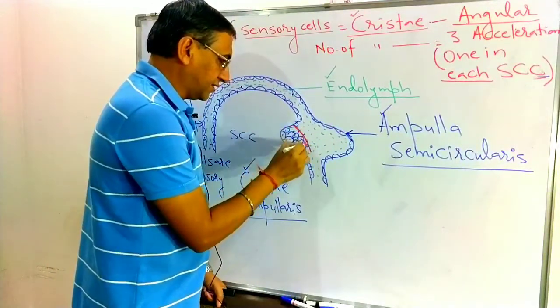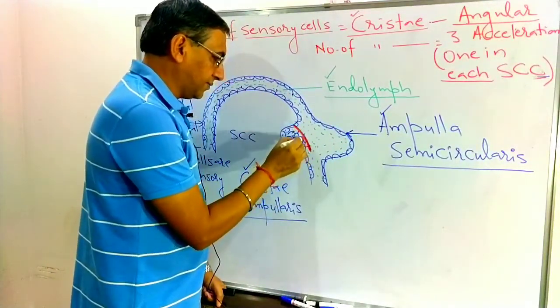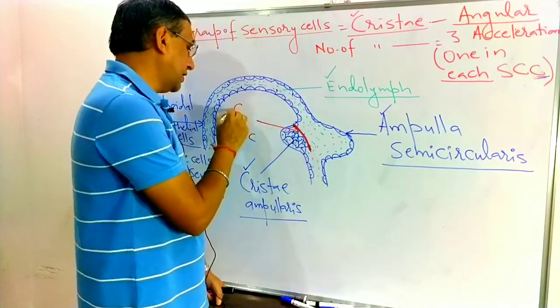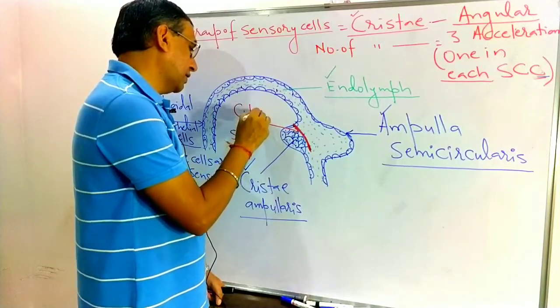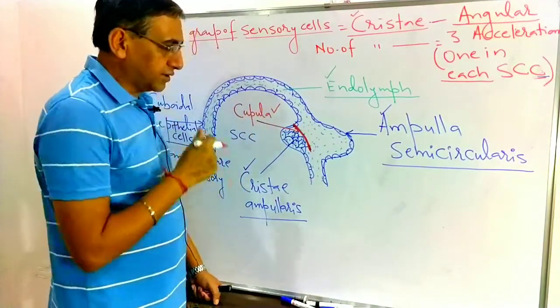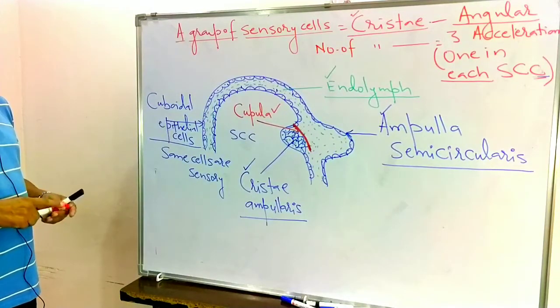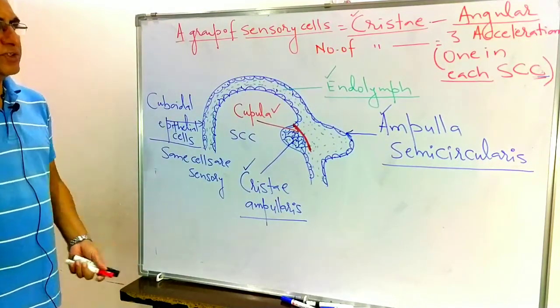The crista is covered by a gelatinous membrane that is known as the cupula. So this is the structure of the semicircular canal.